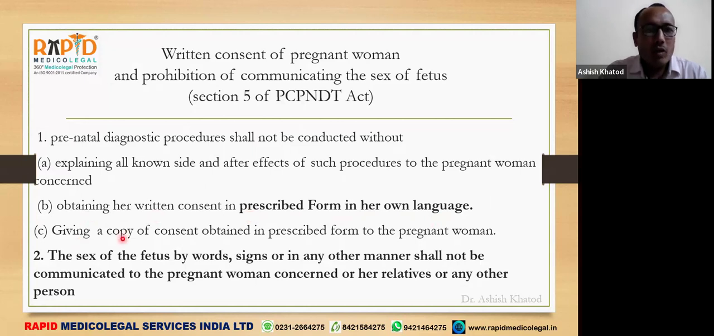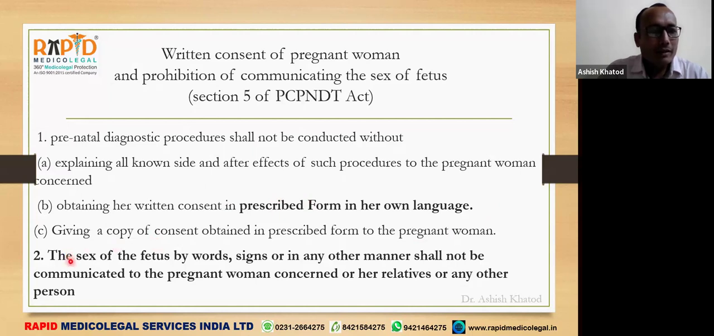Again, giving a copy of the consent obtained in the prescribed form to the pregnant woman means we have to give her a copy of that prescribed form on which her consent is taken. Generally, we don't give such a copy. So what is expected from us? We should fill that form completely, in her own language, take her signature, and take a receipt also on that form that she has received one copy. Even in the absence of such a received copy, you will be considered guilty.